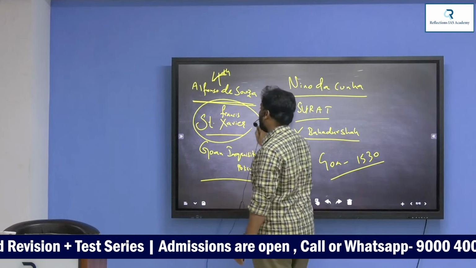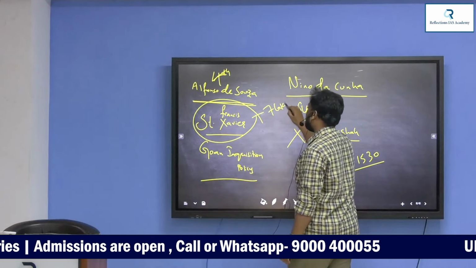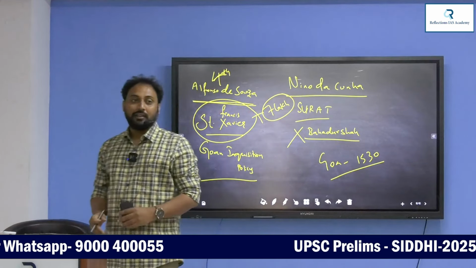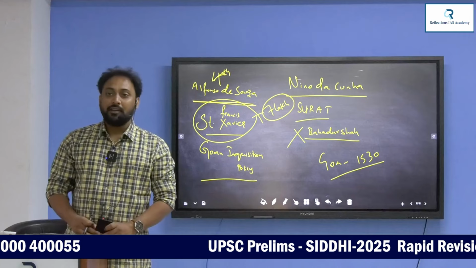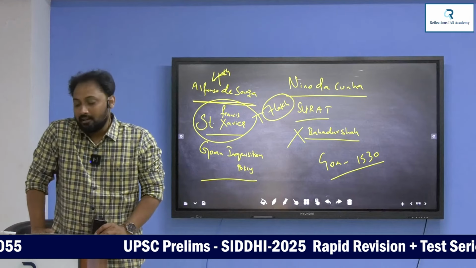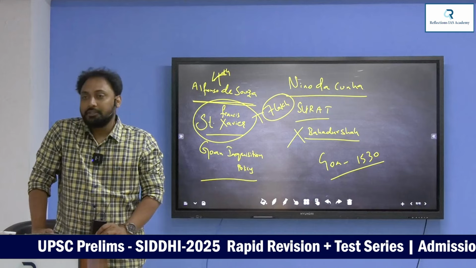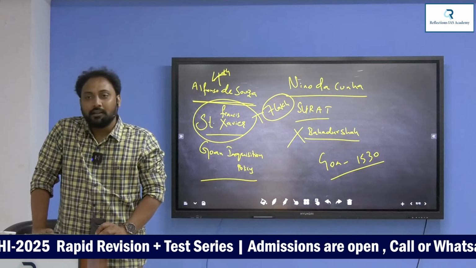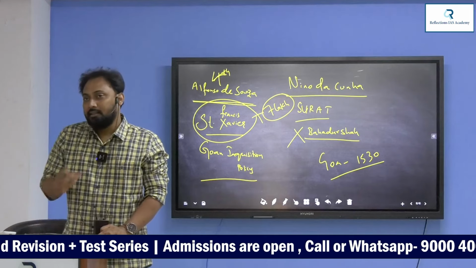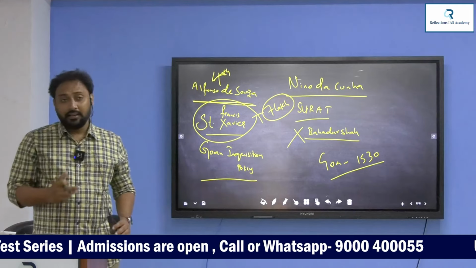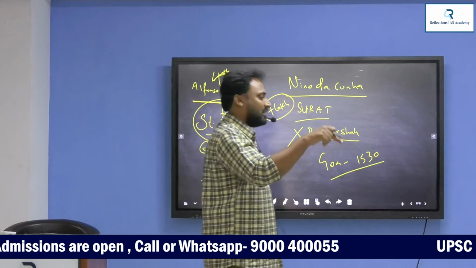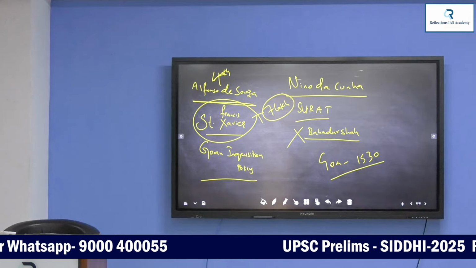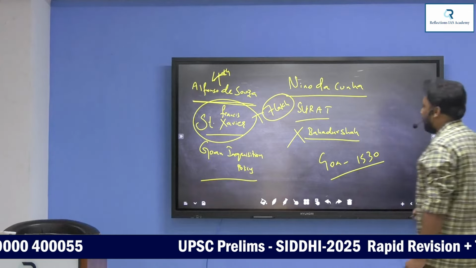Importance of Saint Francis Xavier. He converted 7 lakh fishermen into Christianity. 7 lakh fishermen on the east coast near Chennai. He was very popular near Chennai. This is his biggest achievement. Nobody could do that. No Christian could do that. He successfully did it. Manohar Parrikar, an intellectual, wrote a book called Goa Inquisition. Goa Inquisition is the name of the book. If you study that, you will understand the Portuguese atrocities on Indians. Understand? Right.